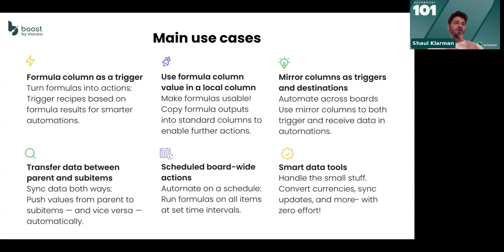So we allow you to use formula as a trigger. We take those values from formula columns and put them into native columns. We do stuff with mirror. We know how to put values in mirrors and use them in native Monday, and just a bunch of cool stuff. Some of you may already know them, but you're more than welcome to have a look yourself.